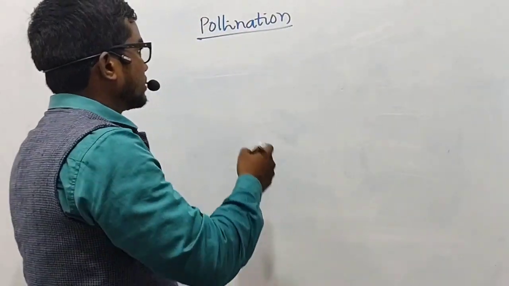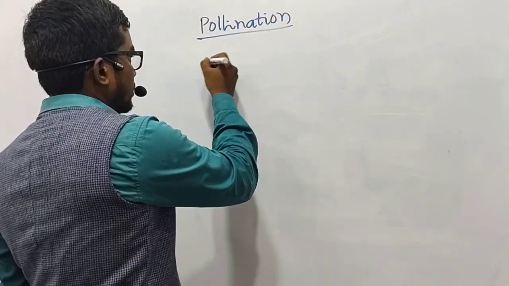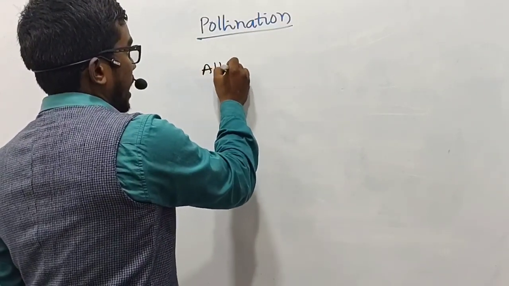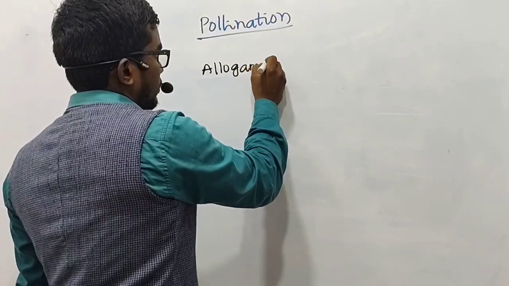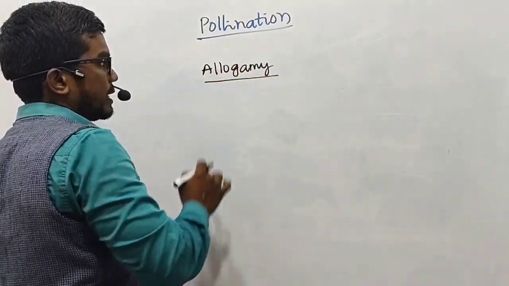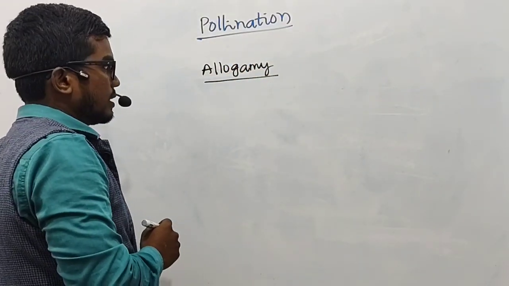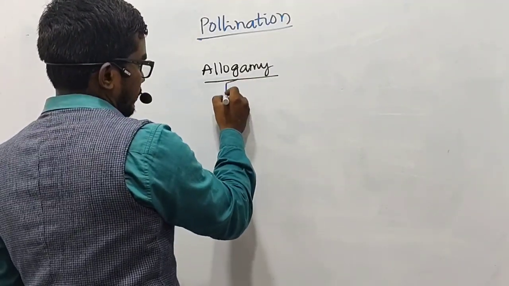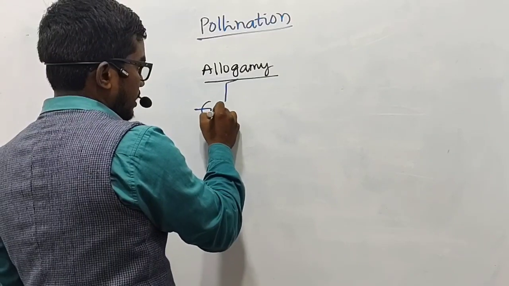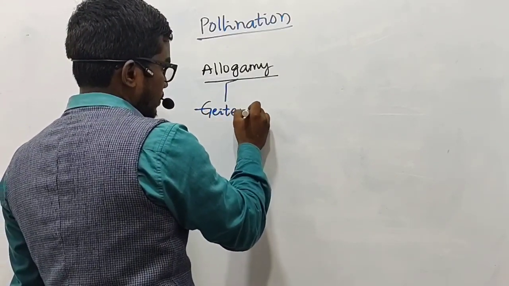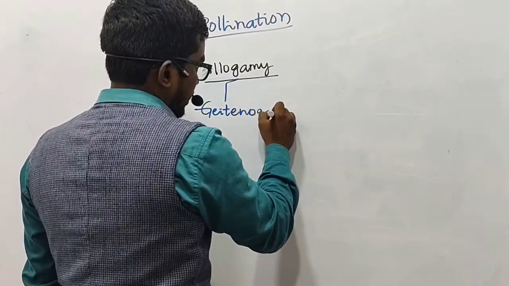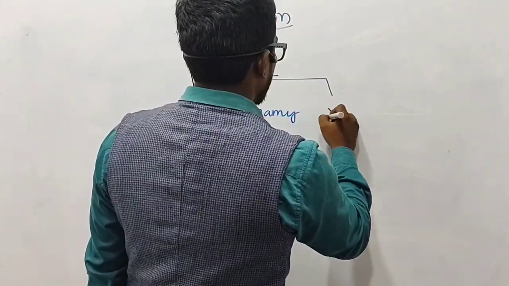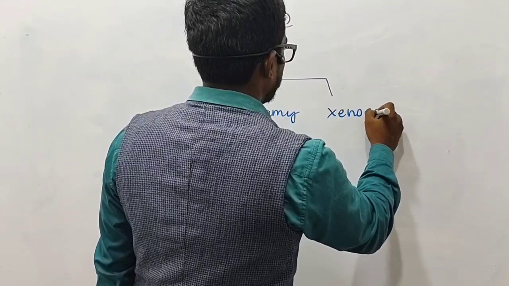Next, my dear friends, let us discuss one more important type of pollination, that is allogamy. In other words, we can refer to allogamy as cross-pollination. In allogamy, we have two types. The first type is geitonogamy, and the second type is xenogamy.